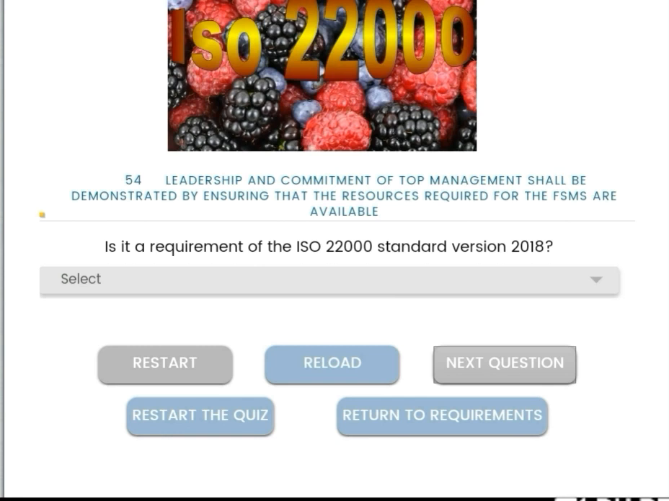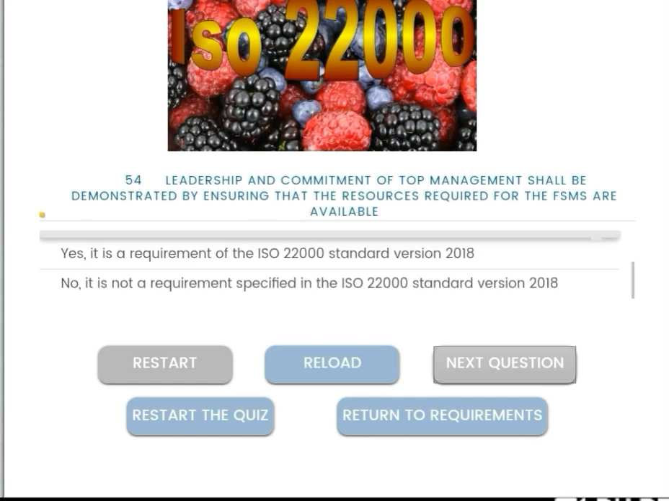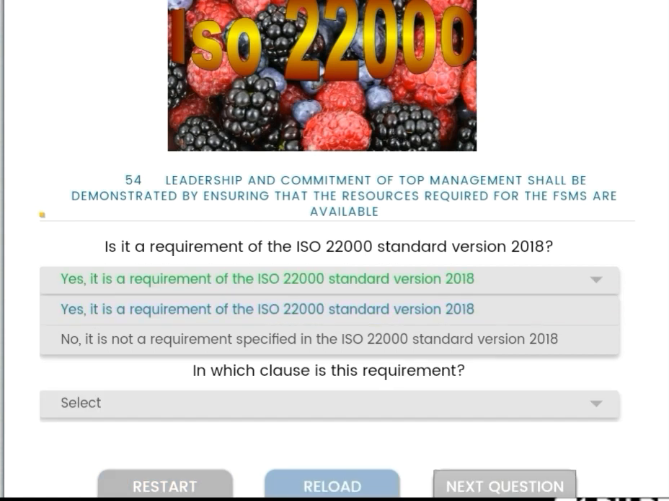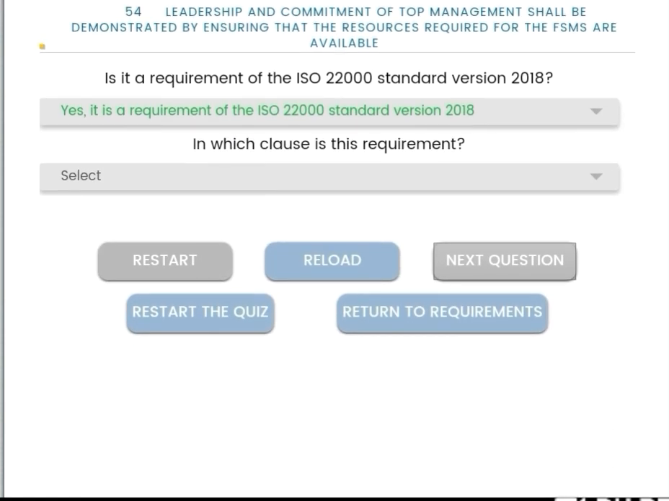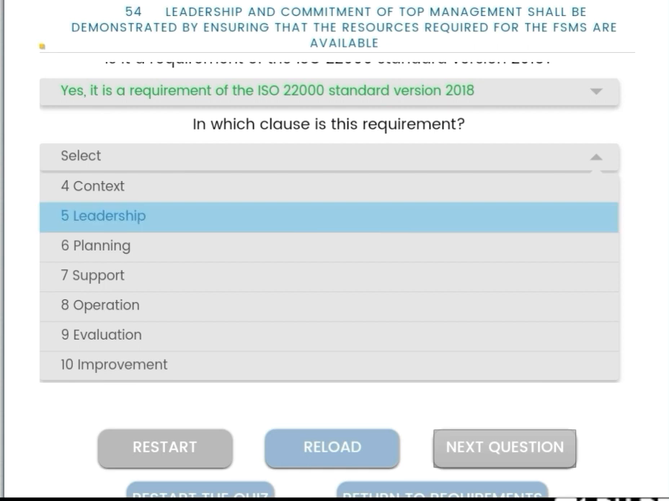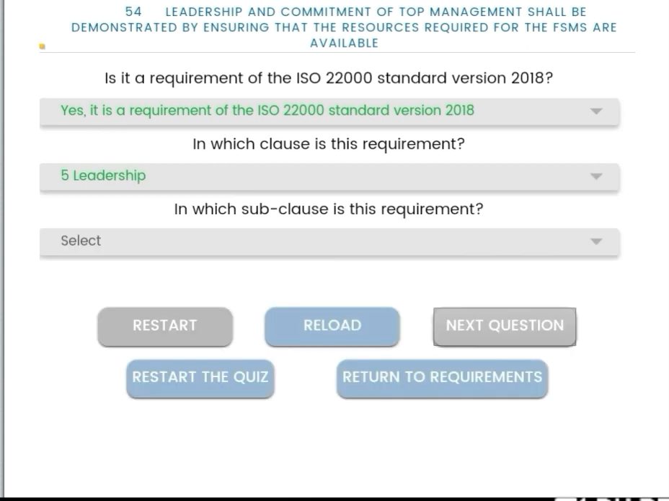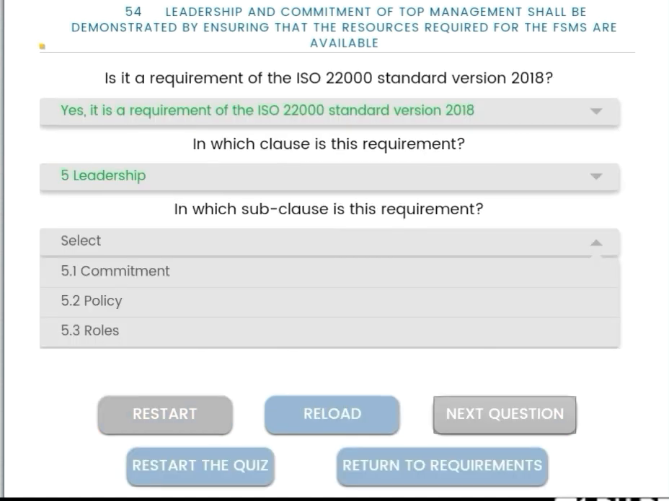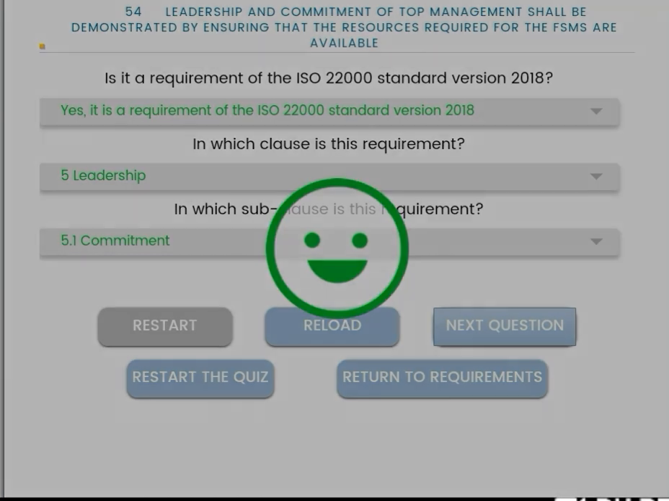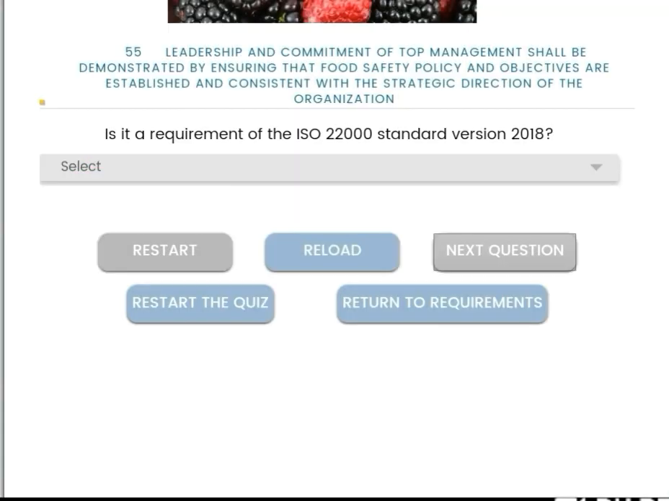Next question. Leadership and commitment of top management shall be demonstrated by ensuring that the resources required for the FSMS are available. Yes, it is a requirement of the ISO 22000 standard version 2018, and the clause number is leadership 5. Then the subclause is commitment 5.1.